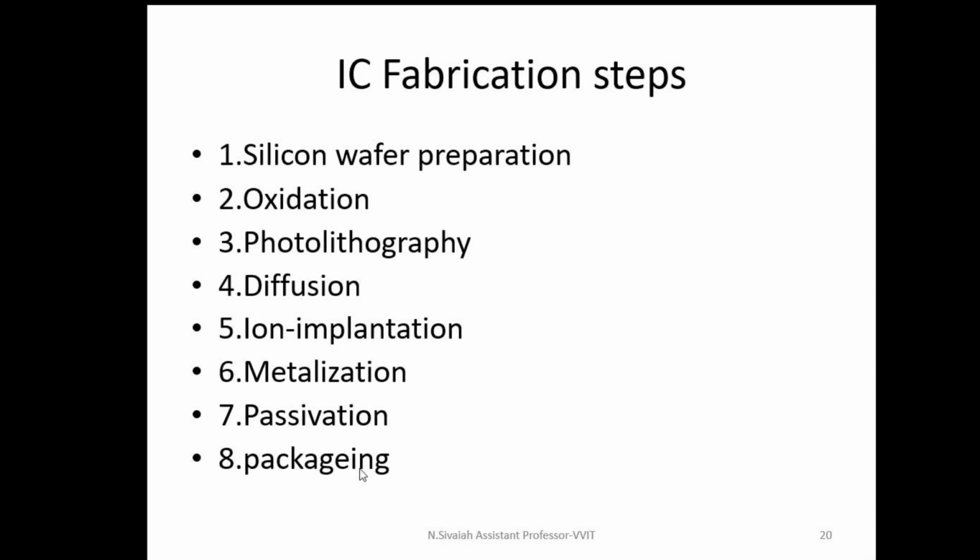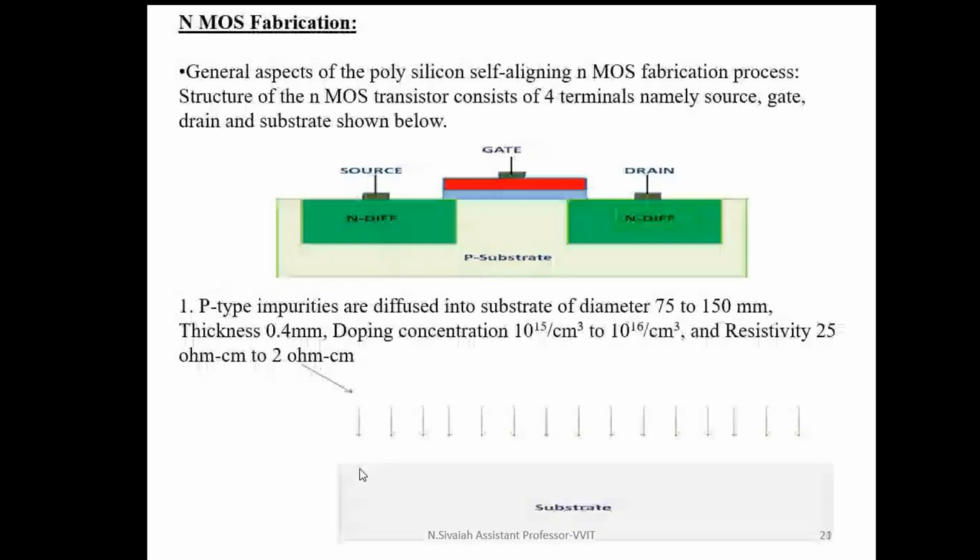See, to fabricate any IC, we have to follow these processing steps only. In this case, I am going to explain NMOS fabrication with the above processing steps only. Listen, this NMOS transistor contains a P substrate and a source terminal, gate terminal, and a drain terminal.